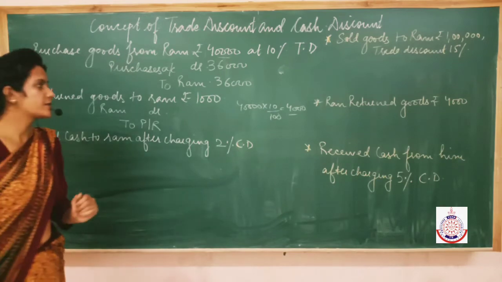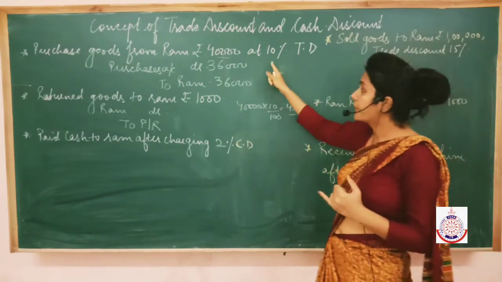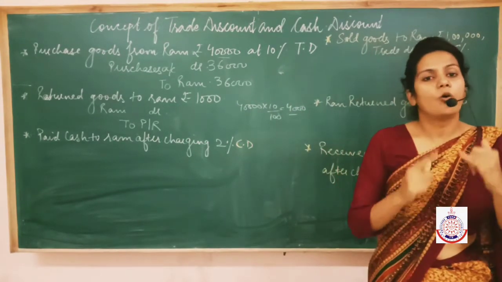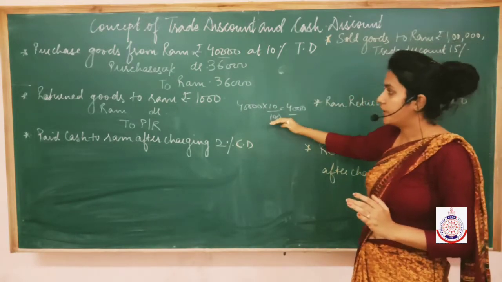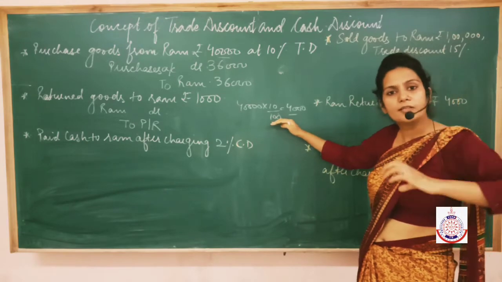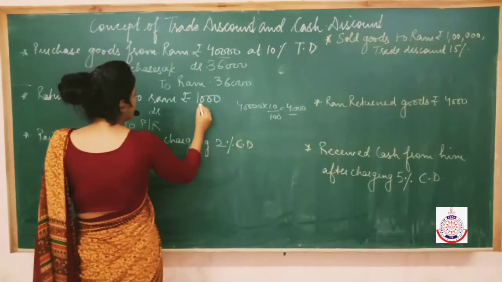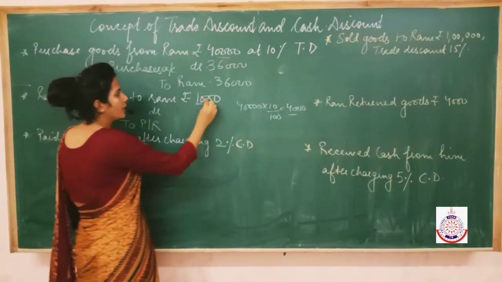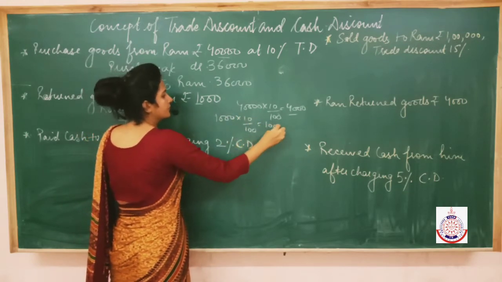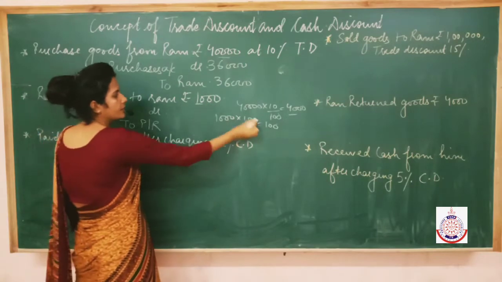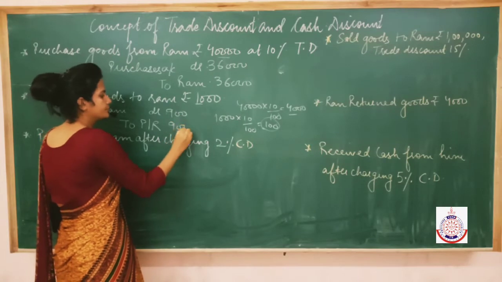Now note down one more thing, students. If you have purchased goods on discount, on which discount? Trade discount. Then the return will also be on trade discount only. It means if the purchase is on trade discount, then the goods you return will be returned only after charging trade discount. So you have returned goods of rupees 1000. So 1000, 10% is 100. It means a discount of 100 you have got. So you are going to show here 900.